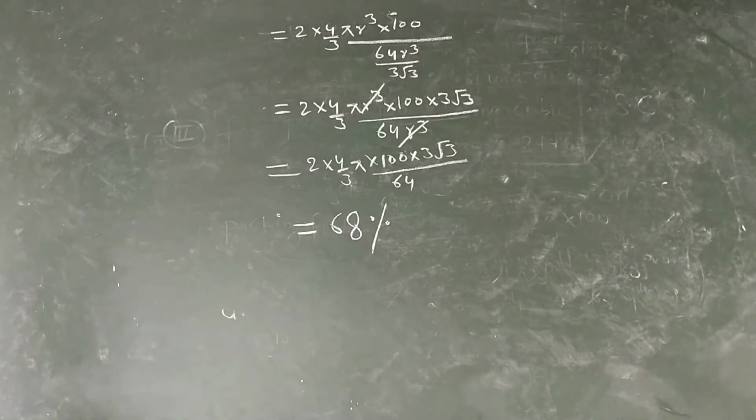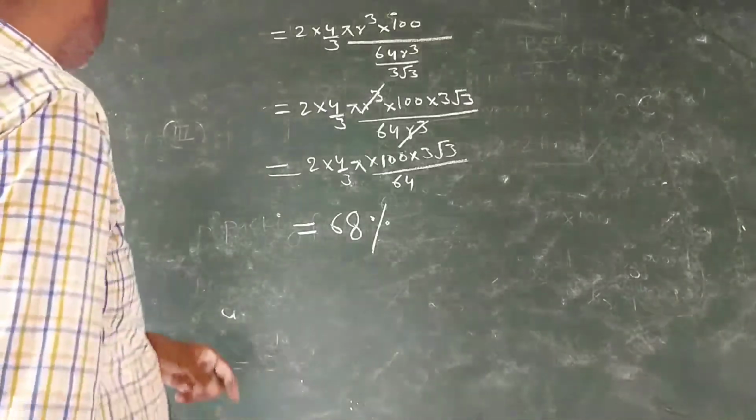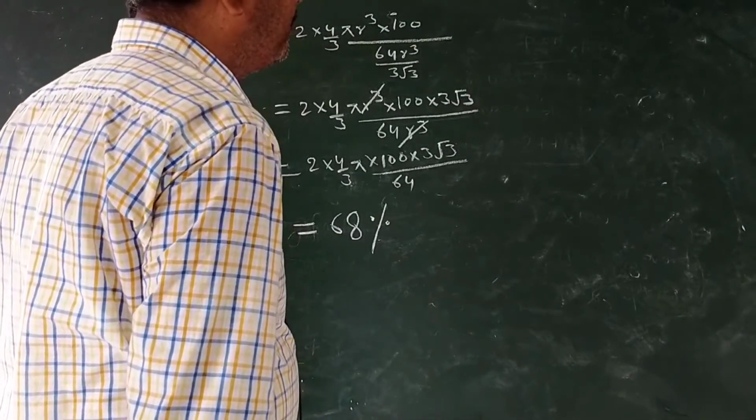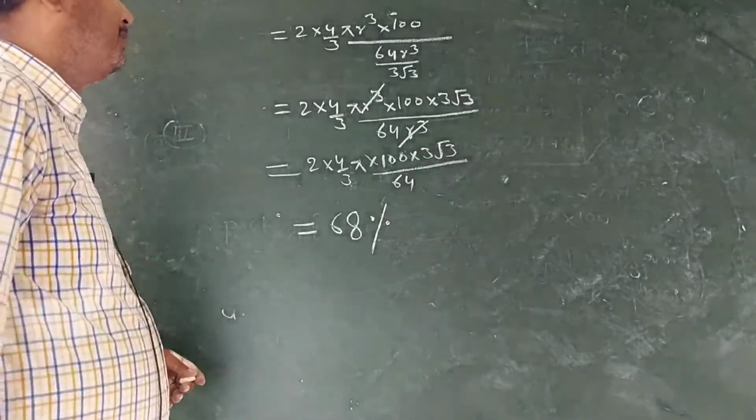Now next, how is a equal to 4r upon under root 3 for the BCC?